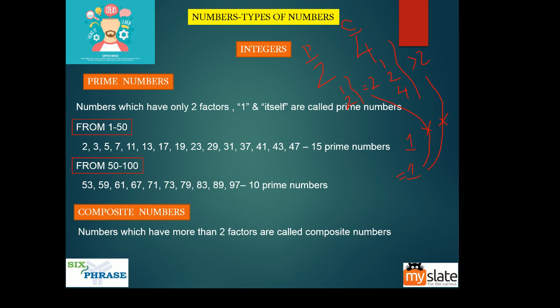So these are all the numbers from 1 to 50. I have given you all the prime numbers. We have 15 prime numbers from 1 to 50, and from 51 to 100 we have 10 prime numbers. Make sure that you learn this by heart. This will help you do calculations very quickly. Numbers which have only two factors, one and itself, are called prime numbers. Composite numbers are numbers which have more than two factors.